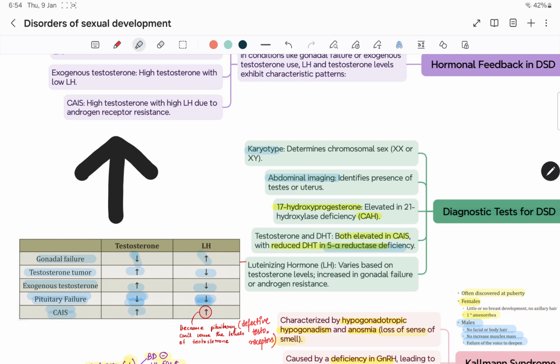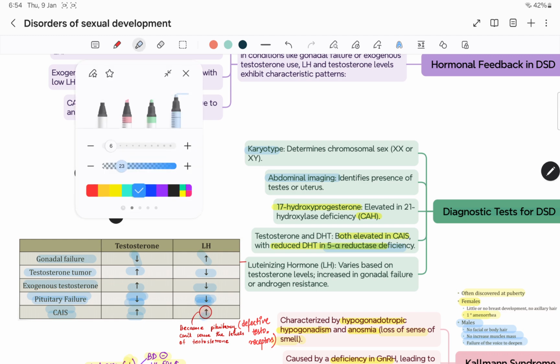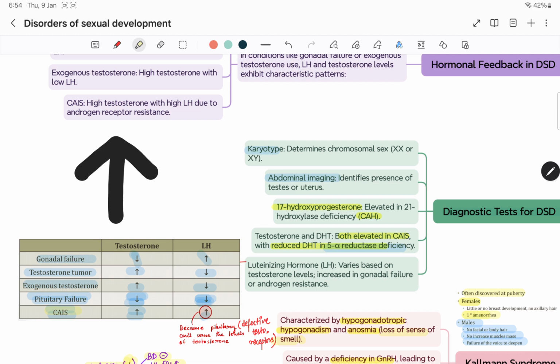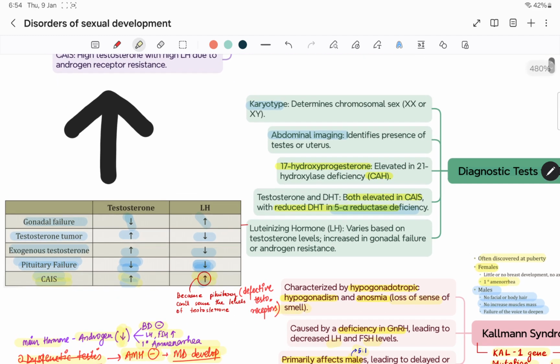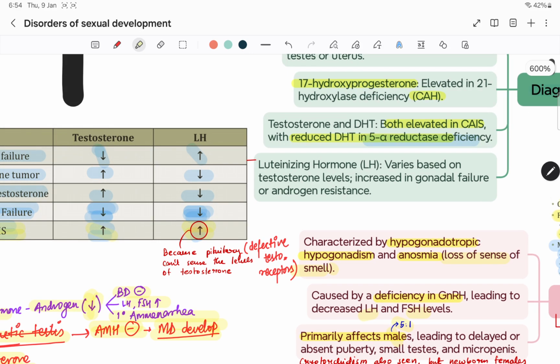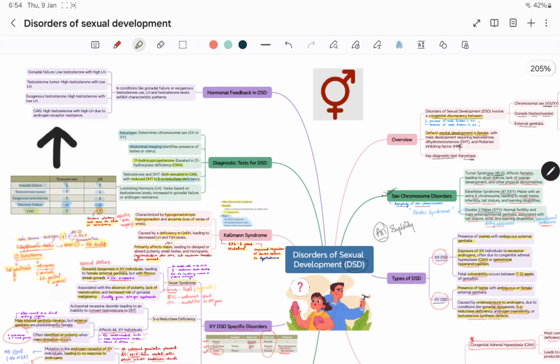In CAIS, there will be an increased level of testosterone, but LH is also increased. So this is very important here. Only in CAIS will you see increased testosterone along with increased LH, because the pituitary can't sense the levels of testosterone because of the defective testosterone receptors.